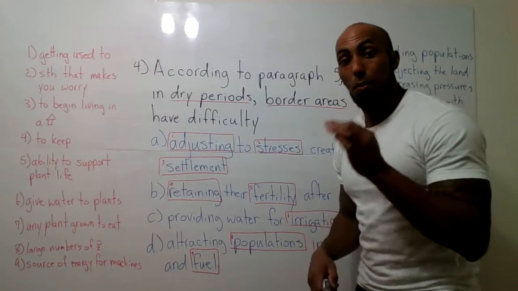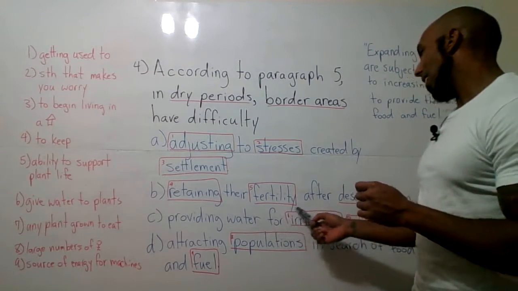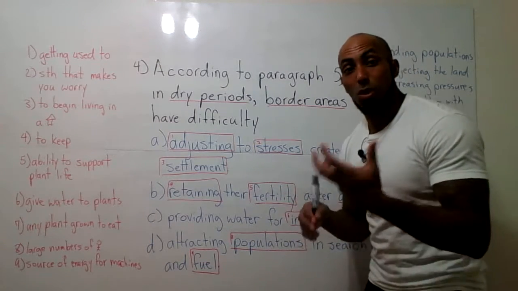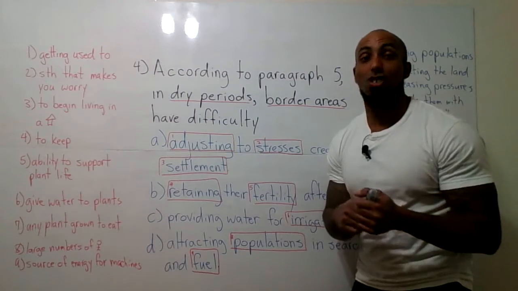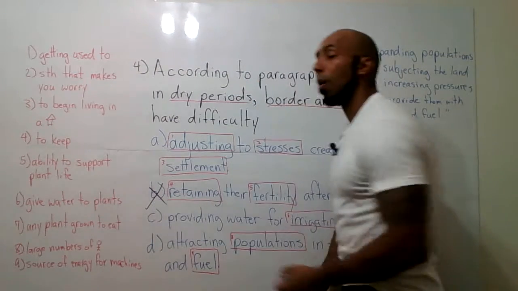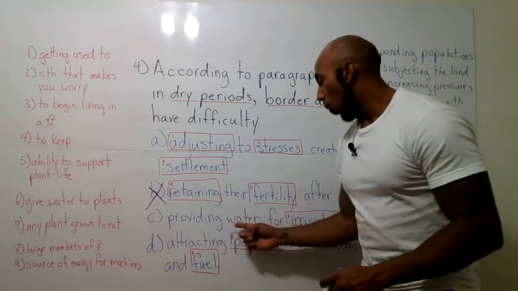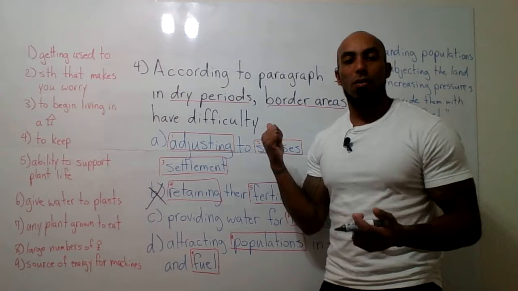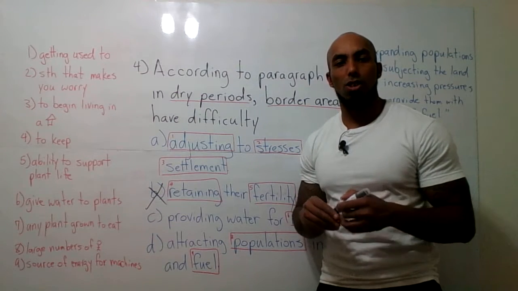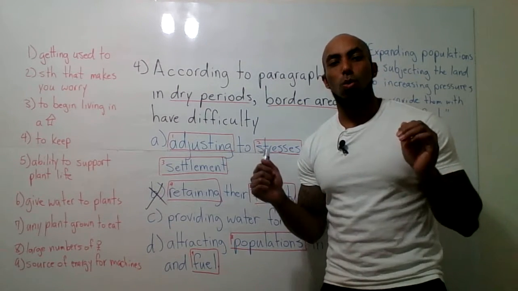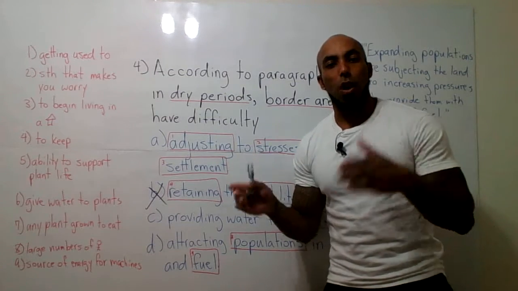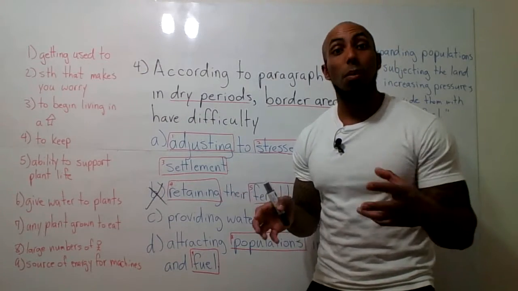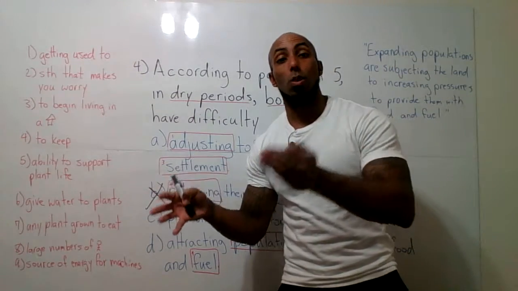So that's where paragraph 5 ended. It didn't say anything about how fertile or how much life that land can support after desertification happens. So we can cross this one out. Okay, providing water for irrigating crops. Well, in the paragraph, we didn't hear anything about farming or irrigation. Okay, there was no mention of farmers irrigating crops and making a system of irrigation to provide water to plants